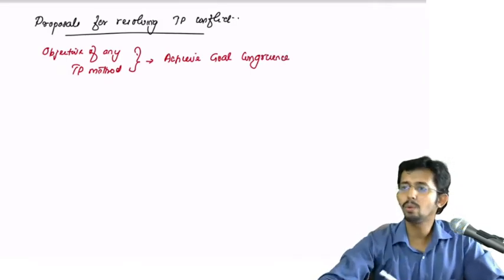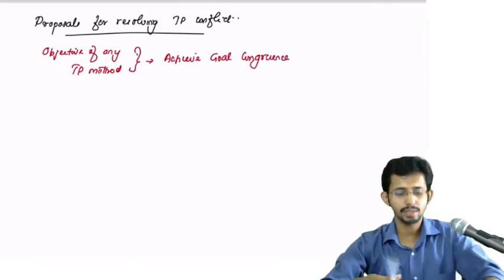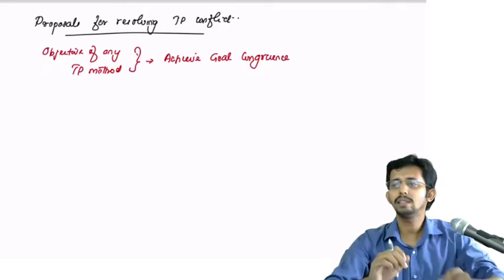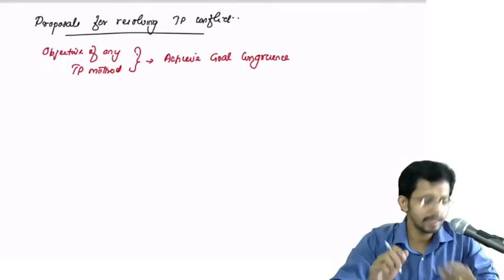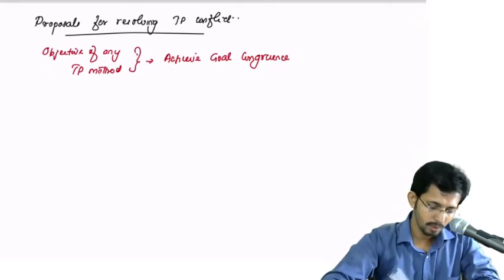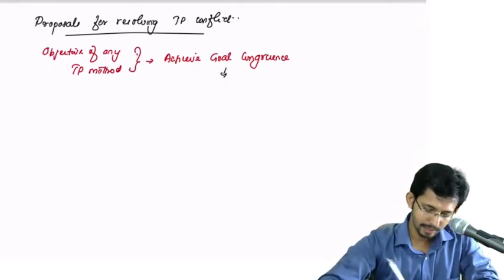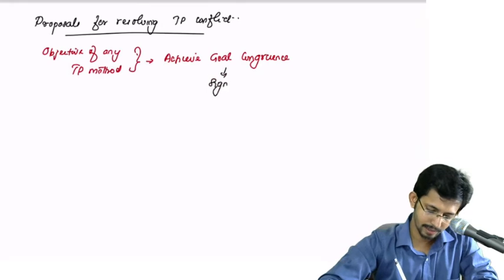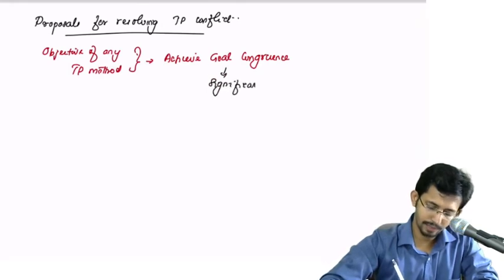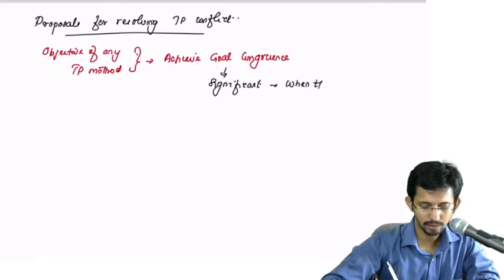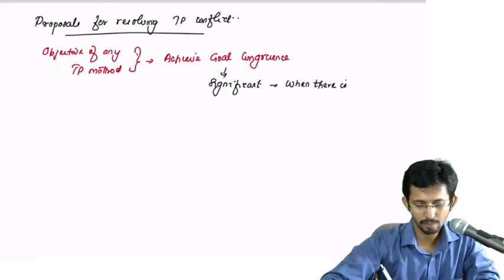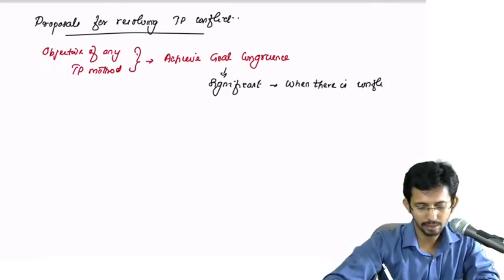Okay, and we saw what we mean by goal congruence. Goal congruence is a principle where the goal of divisions should match with the ultimate goal of the entity. So when is this significant? This is significant when there is conflict between divisions.